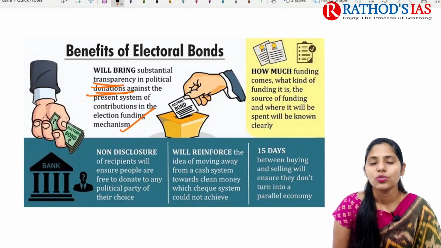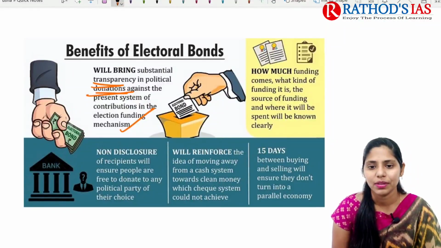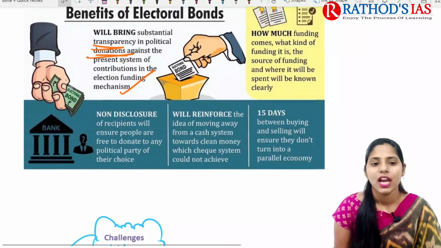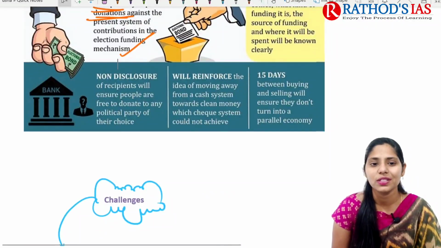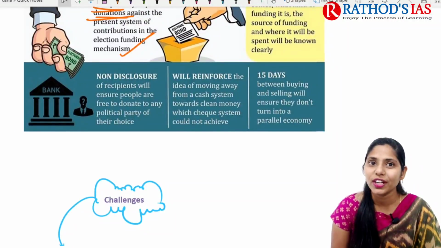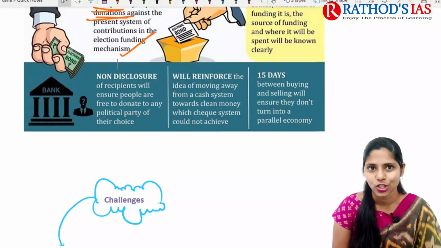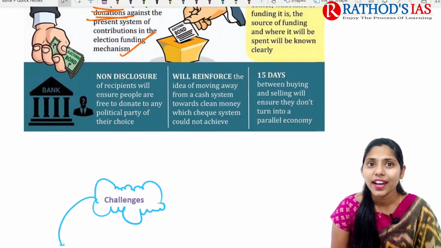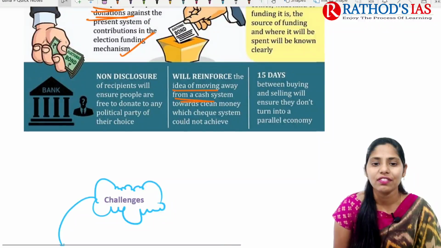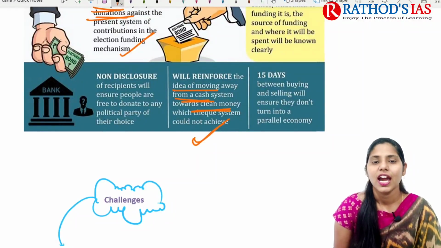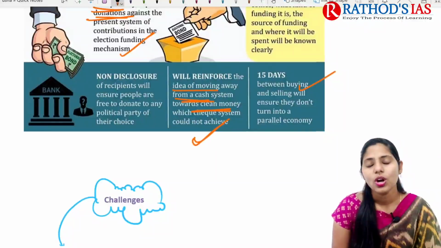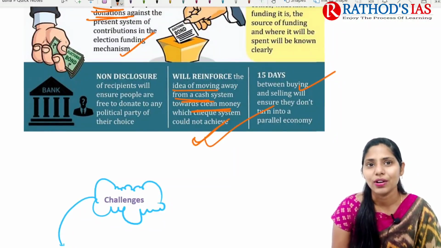And next one is, we can also know how much funding is coming to that particular political party. And there is also non-disclosure of recipients, which will ensure people are free to donate money to these political parties of their choice. And next one is, it will reinforce the idea of moving away from the cash system towards clean money. It is also promoted. And the time duration here is 15 days between buying and selling, that will ensure that they don't earn into the parallel economy, which would also lead to black money. Okay, so this is about this topic.